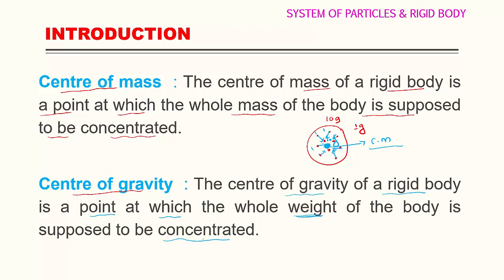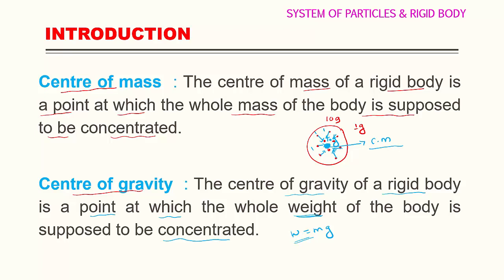Because we know that weight is a product of mass and acceleration due to gravity. W is equal to what? mg. It depends on mass as well as gravitational force, acceleration due to gravity. So here we have to consider weight. So what is center of gravity?